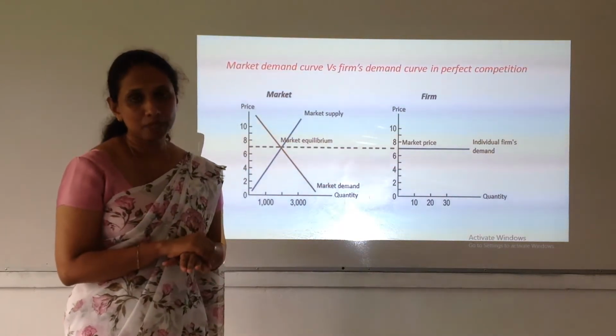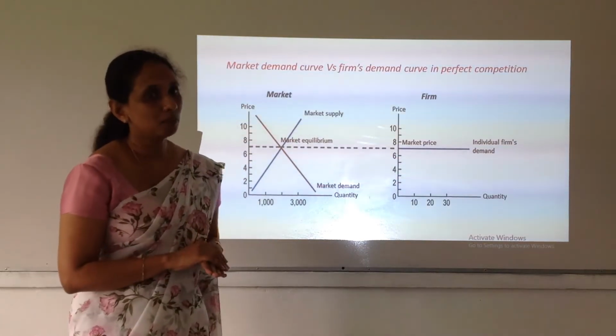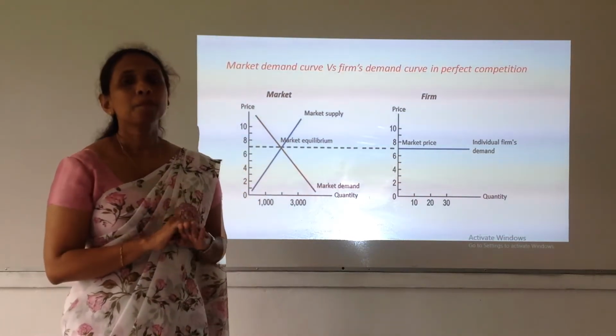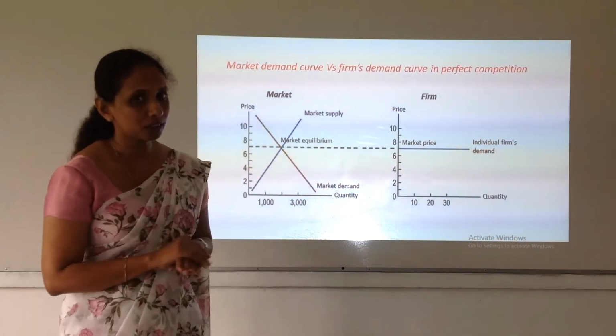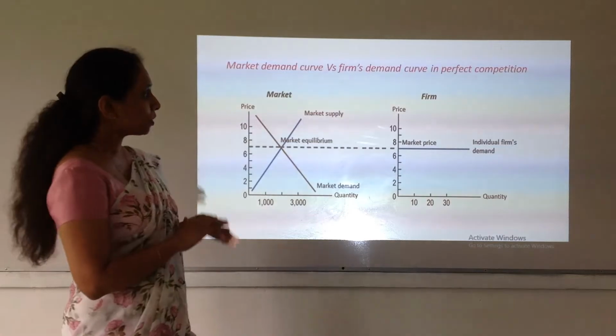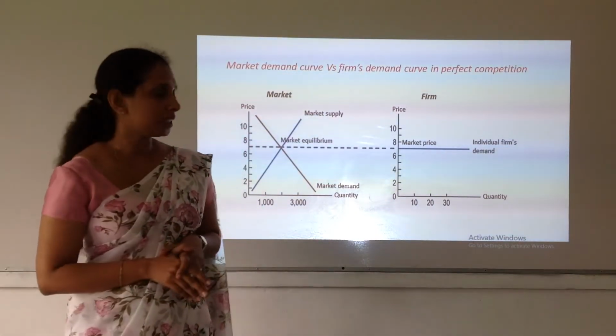And what happens if a firm is a price taker? Their demand curve will be a perfectly elastic demand curve, which is parallel to the horizontal axis. So those are the main features of the perfectly competitive market.